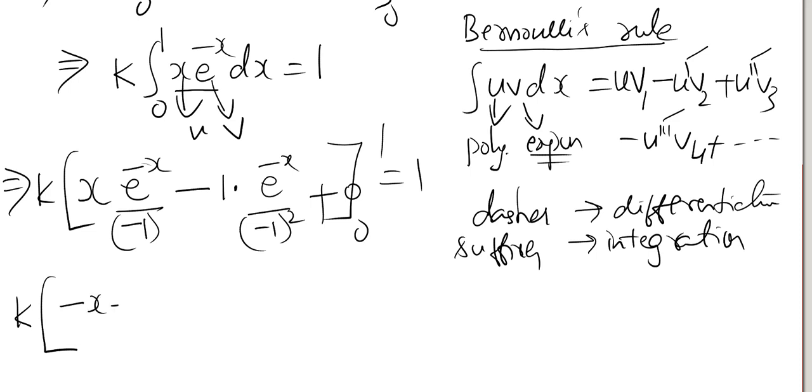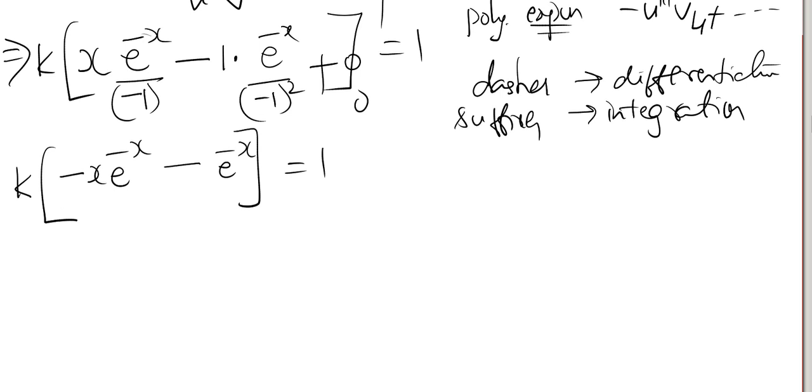Here we have minus x e power minus x minus 1 whole square is plus 1. How did we get here minus 1 whole square? Because already we have minus 1 in the previous step. After integration of this, we get one more minus 1. So minus 1 into minus 1 is minus 1 whole square. And then here e power minus x is equal to 1.